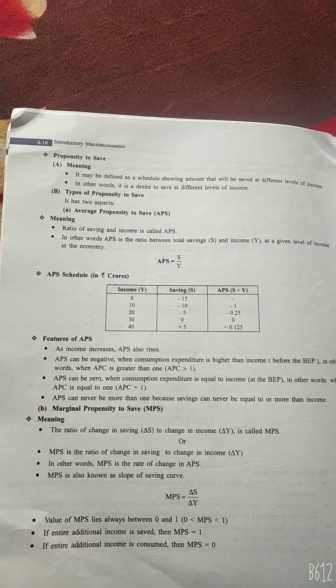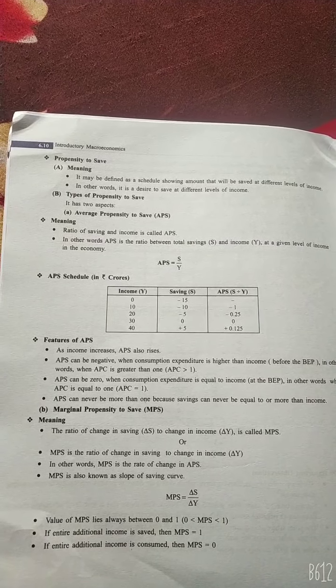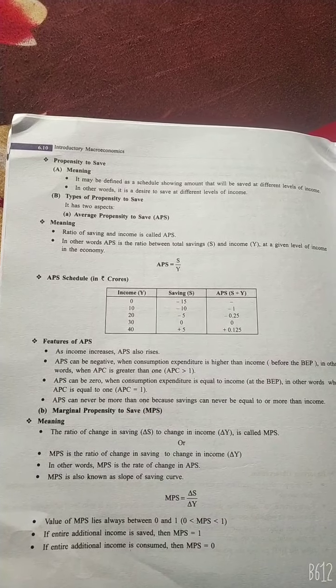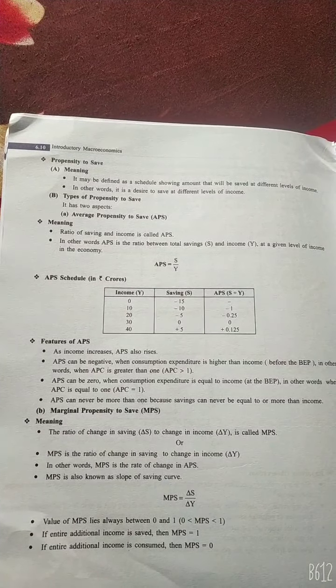Now, we can also say APS can be negative. It happens when saving is negative at a particular level of income.